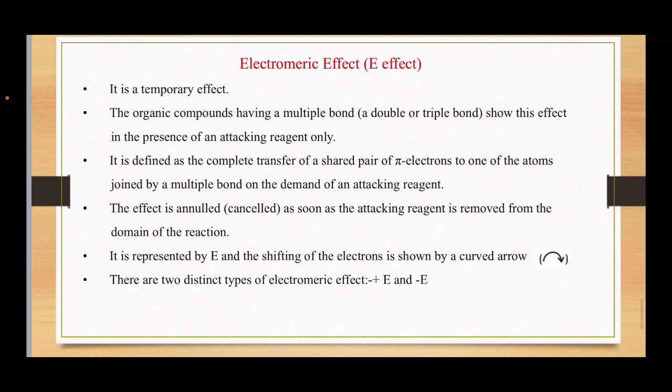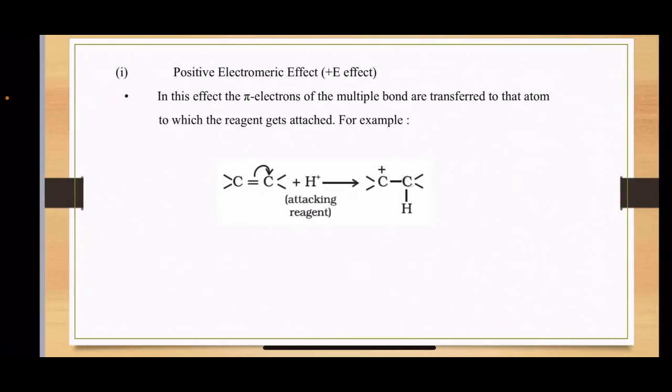So the effect is temporary, that is, it is cancelled as soon as the attacking reagent is removed from the domain of the reaction. So the main emphasis is that this effect takes place in the presence of an attacking reagent only. It is represented by E, and the shifting of the electrons is shown by the curved arrow. There are two distinct types of electromeric effect, that is plus E and minus E.